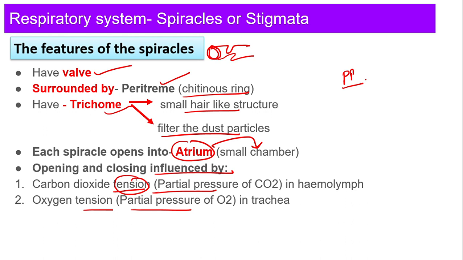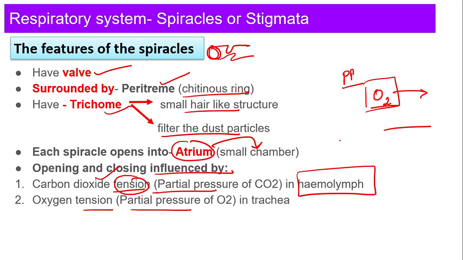See, whenever you are breathing in, you are taking in a mixture of gases. So if I want to talk only about oxygen, I'll say the pressure of oxygen which is present in the mixture of gases, we call it the partial pressure of oxygen. Then what is carbon dioxide partial pressure? That is the pressure of carbon dioxide among all the mixture of gases. If we talk about carbon dioxide, mind it, it will always be about the hemolymph. Okay, why, how? I'll explain it now.